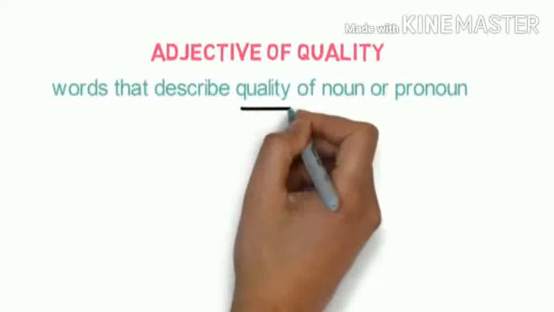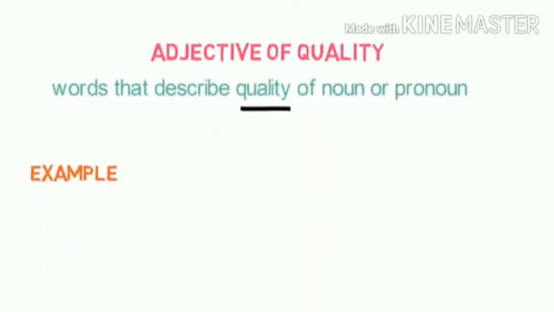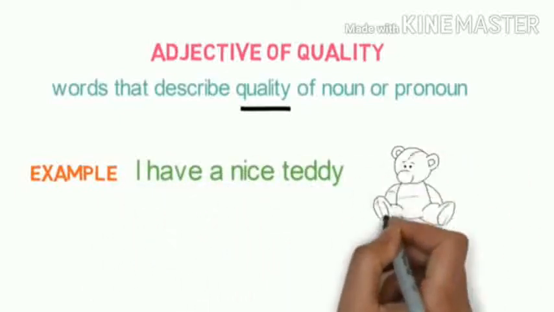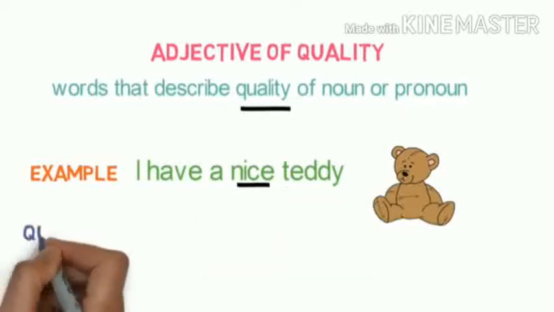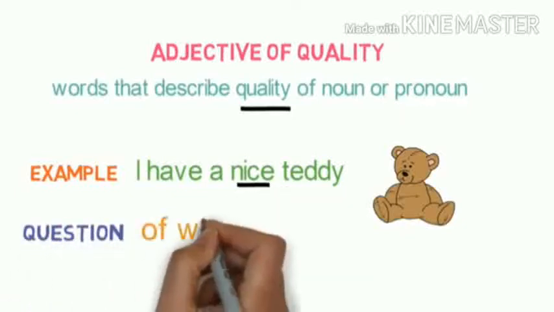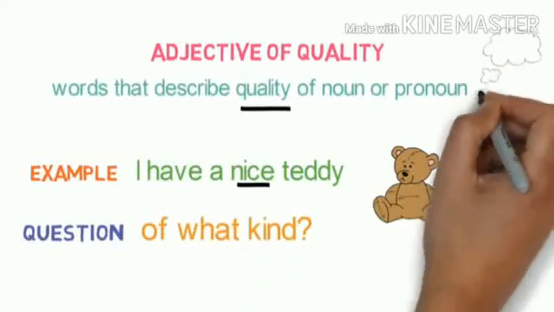Let's learn the definition of adjectives of quality. Words that describe the quality of a noun or a pronoun are called adjectives of quality. For example, I have a nice teddy. Teddy is a noun and the quality of teddy is nice. So nice becomes the adjective of quality.